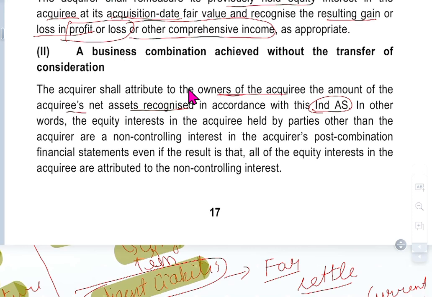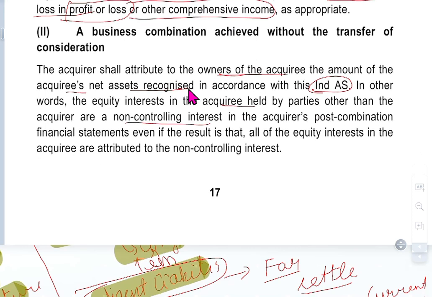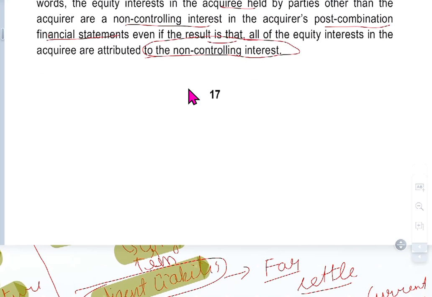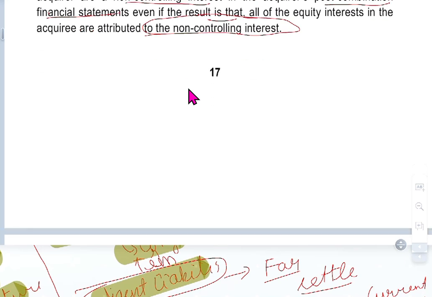In other words, the equity interest in the acquiree held by parties other than the acquirer is non-controlling interest in the acquiree's post-combination financial statements, even if the result is that all the equity interests in the acquiree are attributable to non-controlling interest. So they may have shares in various companies, but their shares are not enough for control.